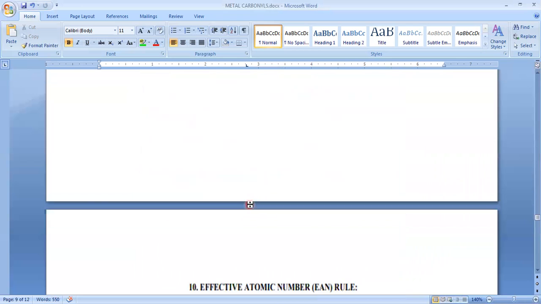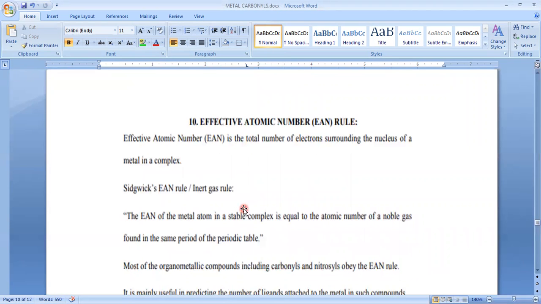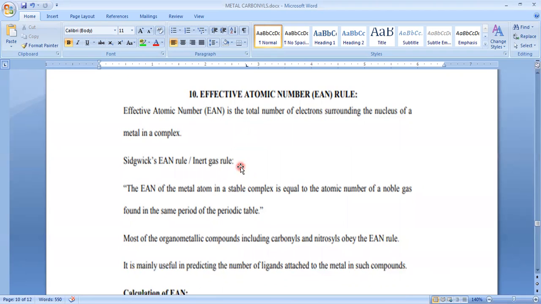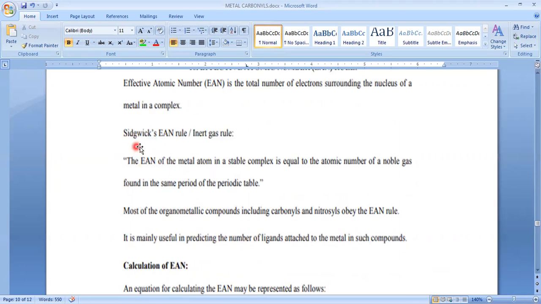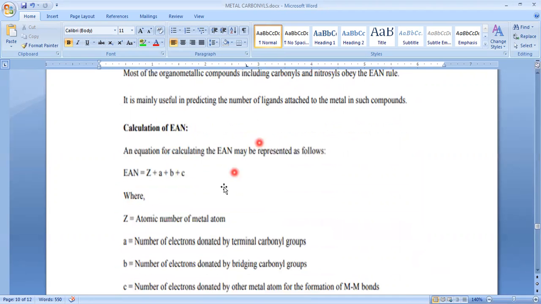Okay, and next one is calculation of electrons, the total number of electrons present in a complex compound. So it is almost similar to the EAN, effective atomic number, which we have studied in coordination compounds, proposed by Sidgwick. So if the total number of electrons present in a complex equals the atomic number of the nearest inert gas electronic configuration, then that compound is considered stable. So how can we calculate the effective atomic number?